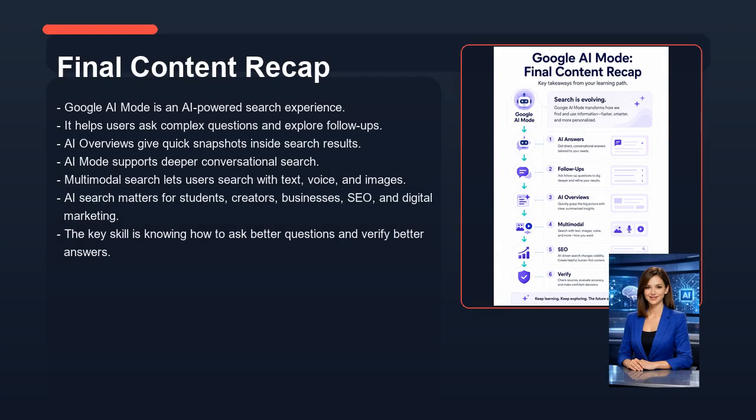Now let's look at final content recap. Google AI Mode is an AI-powered search experience. It helps users ask complex questions and explore follow-ups. AI overviews give quick snapshots inside search results. AI Mode supports deeper conversational search. Multimodal search lets users search with text, voice, and images. AI search matters for students, creators, businesses, SEO, and digital marketing. The key skill is knowing how to ask better questions and verify better answers.